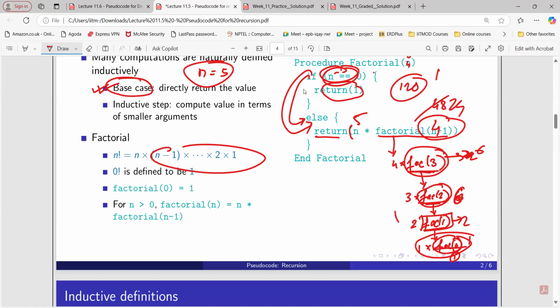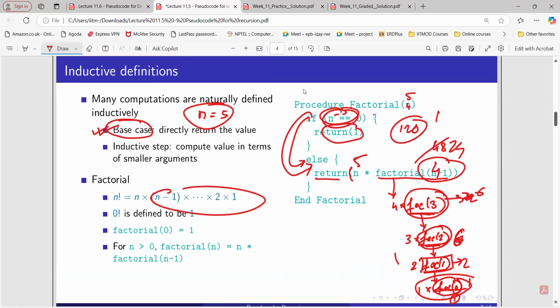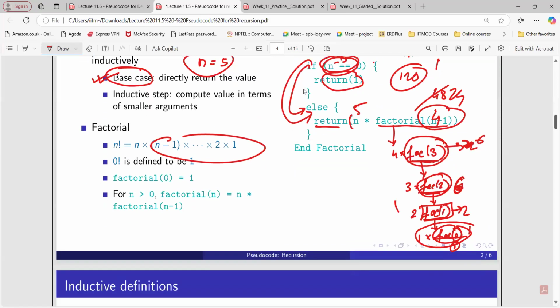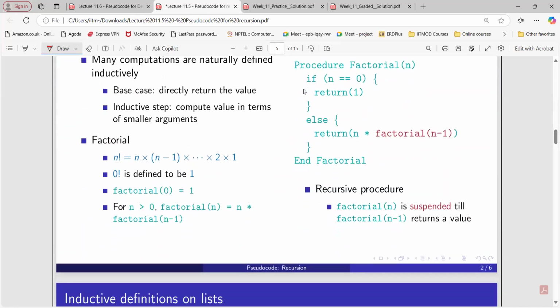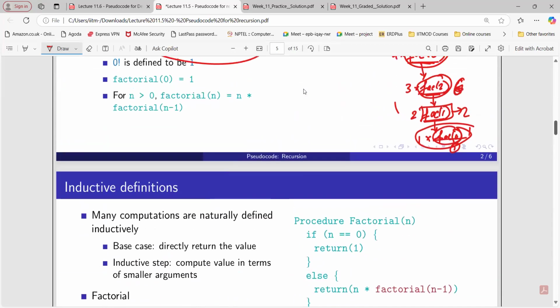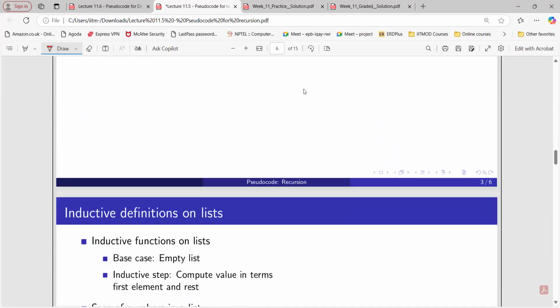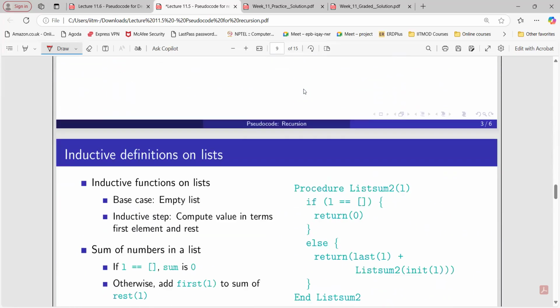So this is how this particular factorial works. Okay, so recursion works. You can follow this type of structure to get the output of the previous function here, right? So this is how recursion works. And if you follow this technique, you can solve any question, right? So this is about the factorial part. Here, same thing what the professor has discussed: factorial is suspended till factorial n minus 1 returns a value. So same thing we have done here, right? So this is about the factorial thing.